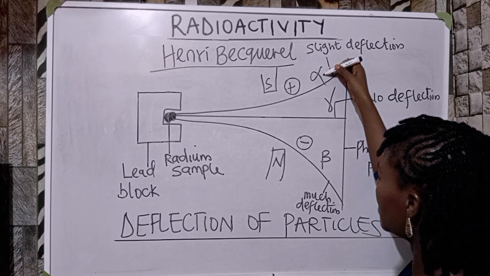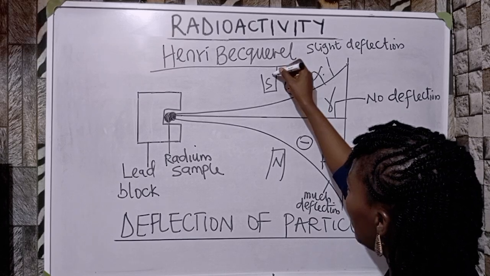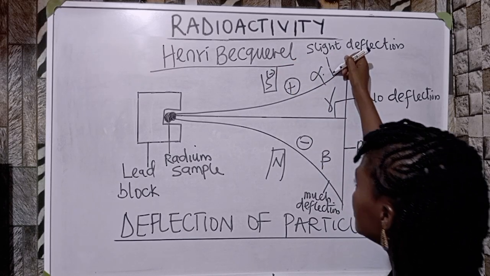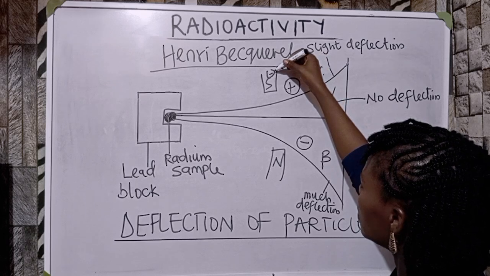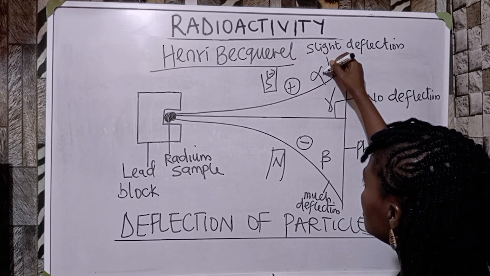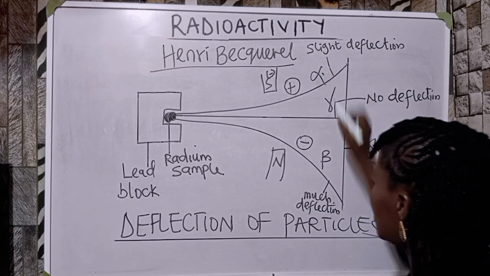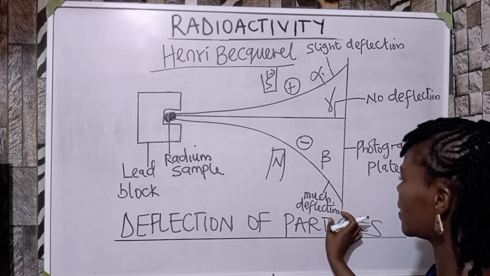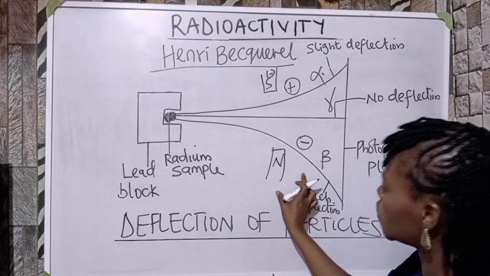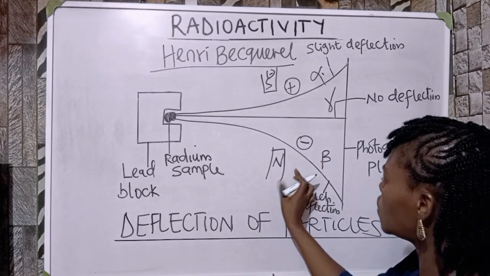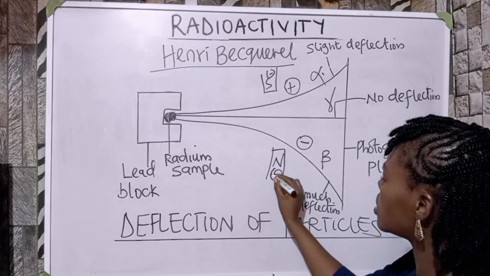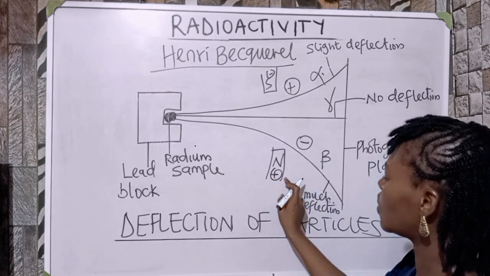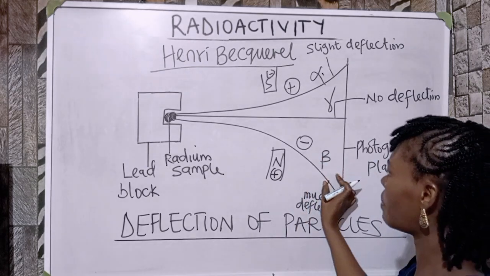Why is it said to be alpha particles? Because the south pole is meant to be negatively what? Charged. So for attraction to take place, the positive must attract towards the negative. That is why this is what? Alpha particles. Now this one shows a much larger deflection, and it is being attracted to the north pole of a magnetic field. The north pole is meant to be positively what? Charged. So for attraction to take place, negative must attract what? Positive. So this is beta particles.